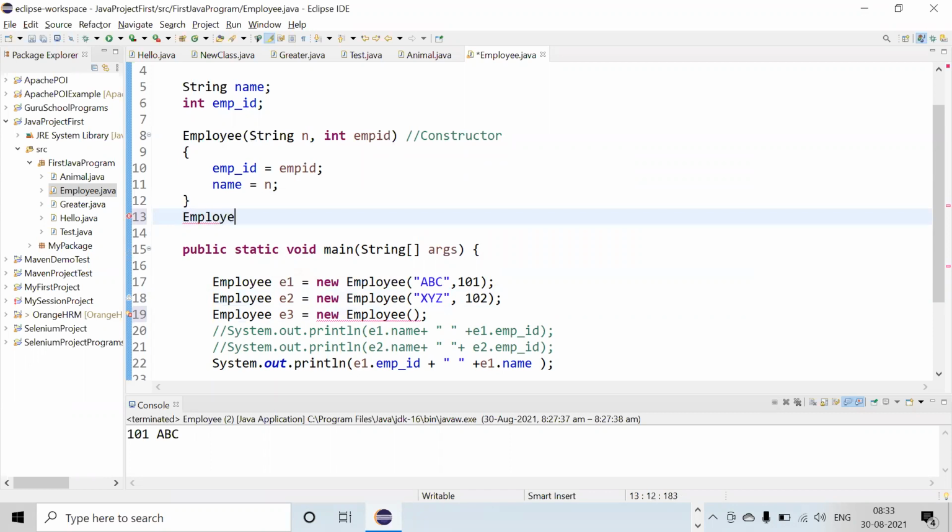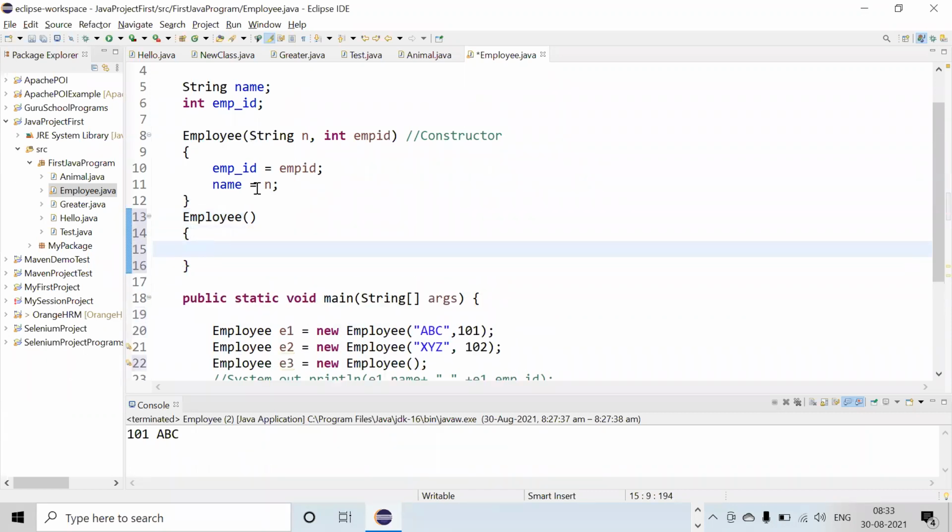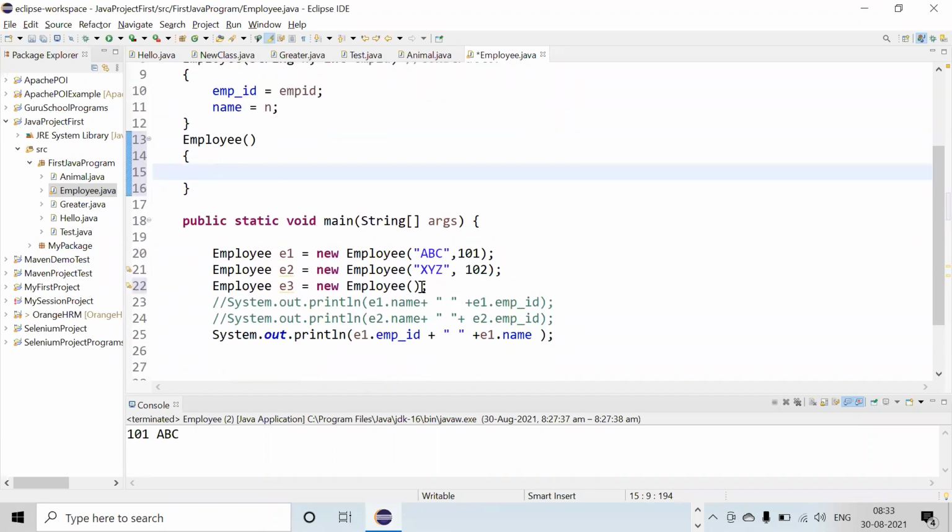Suppose you wanted some of your employee data, suppose there are 500 employees, but some have left your organization. So what will happen? That time there will be no arguments, or you wanted to delete that.